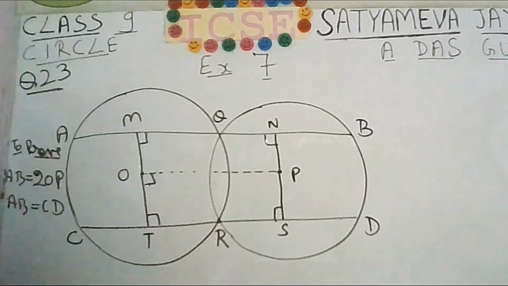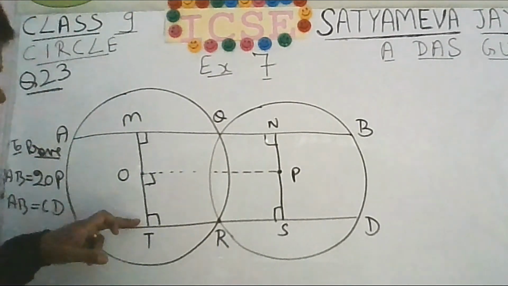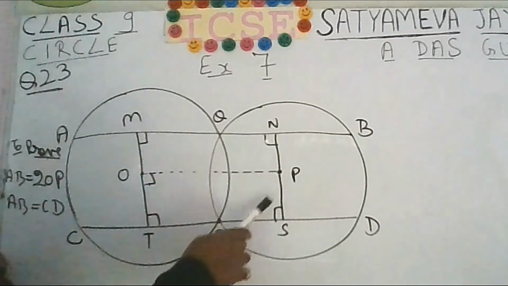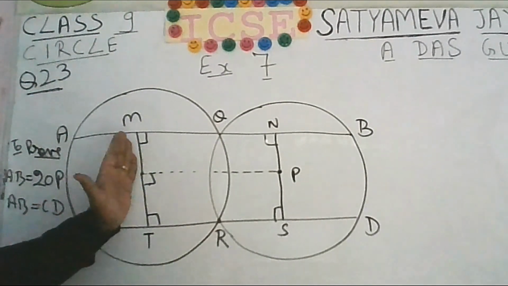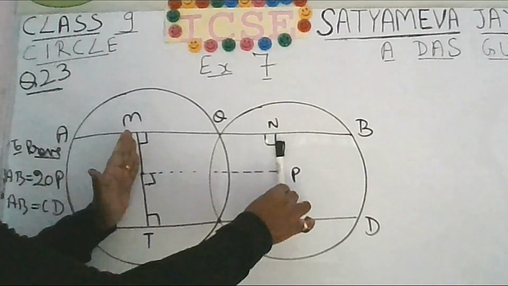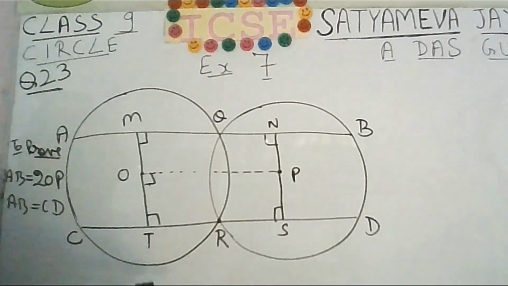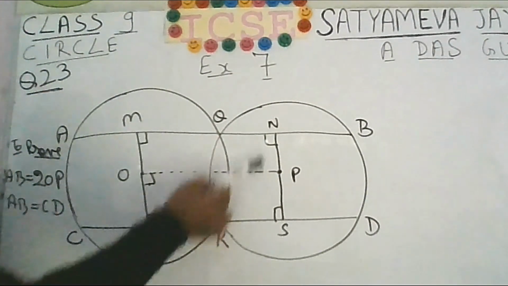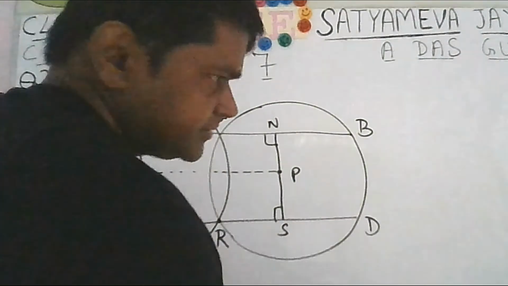So what can you say? We can say that this is 90 degree angle, this is 90 degree angle, okay? This is 90 degree angle, this is 90 degree angle. It means that we can say that this MT must be parallel to NS. These two lines must be parallel to each other. Anyway, AB is parallel to CD. So opposite sides are parallel and you can see that the angles are 90 degree. So you must be able to visualize a rectangle here, okay?